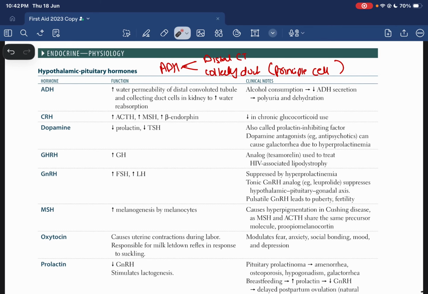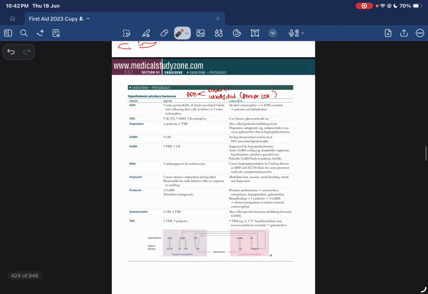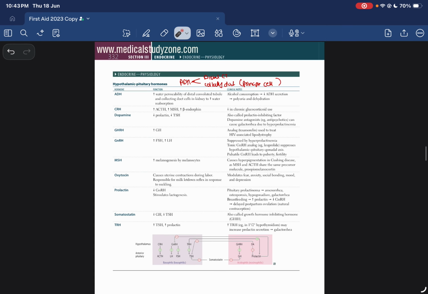So today we're going to be discussing the physiology of the endocrine system. We're going to be discussing all of these hormones that are actually on this page mainly.